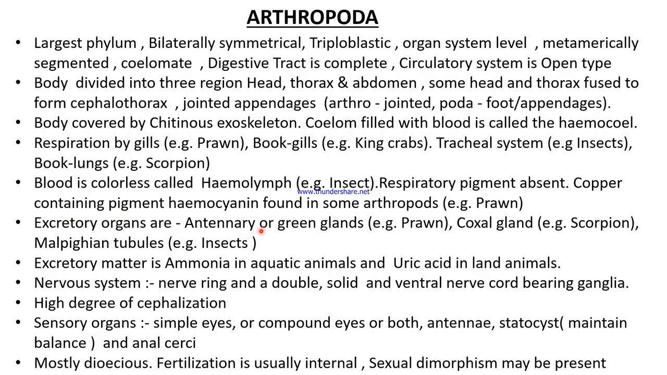Excretory organs are antennary or green glands, example prawn. Coxal glands, example scorpion. Malpighian tubule, example insect. Excretory matter is ammonia in aquatic animals and uric acid in land animals.